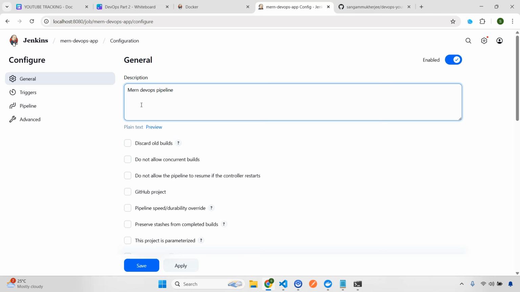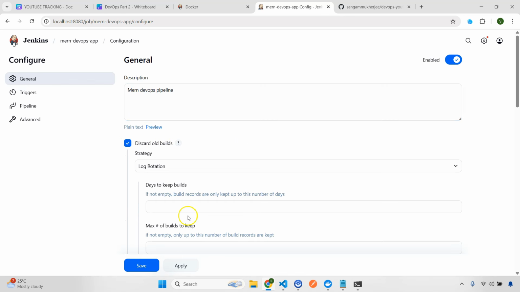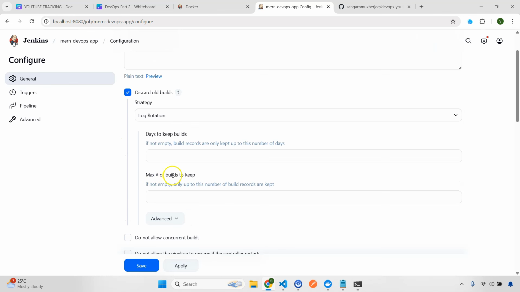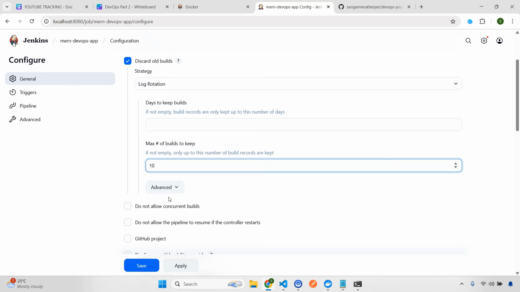Here a couple of things we are going to do. Let's say I want to discard the old builds. So I want to keep, let's say, maybe max 10 builds. So we'll select this one, and then you can set how many builds you want to keep. So I'll give 10. Also I want to select this, do not allow concurrent builds.